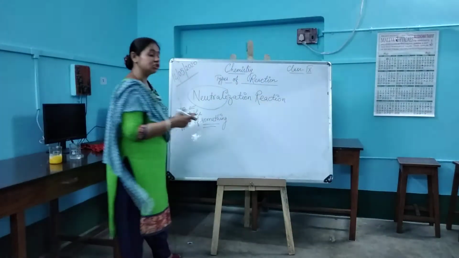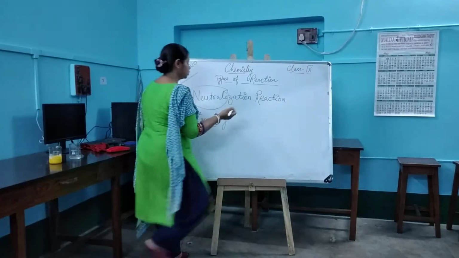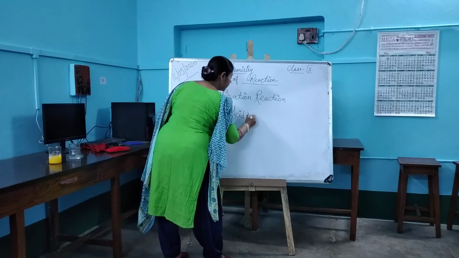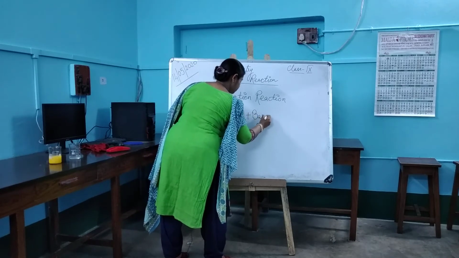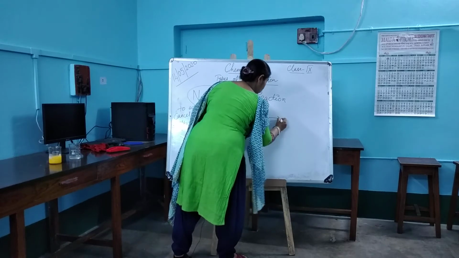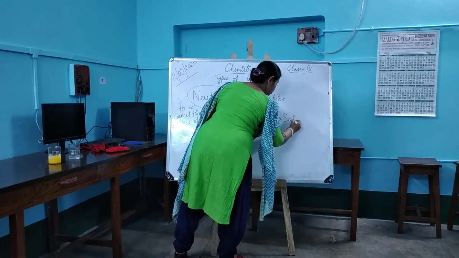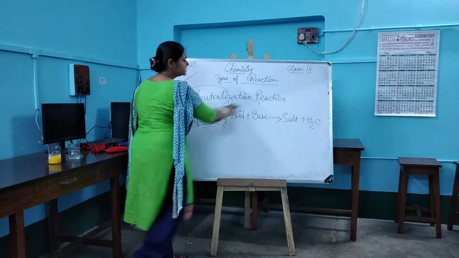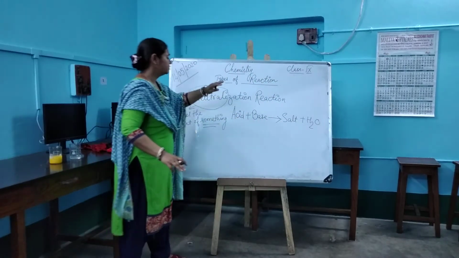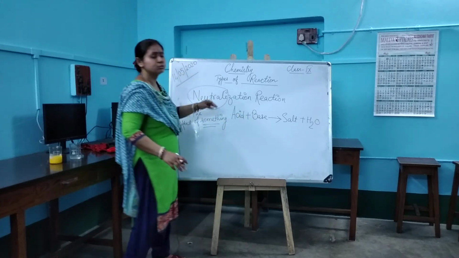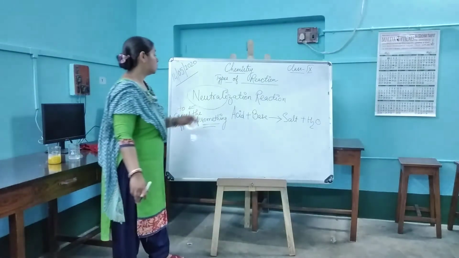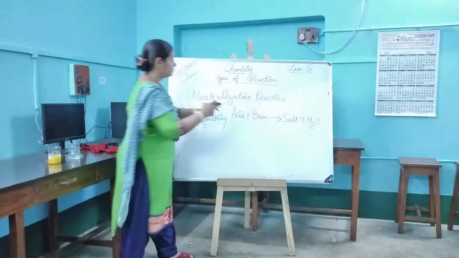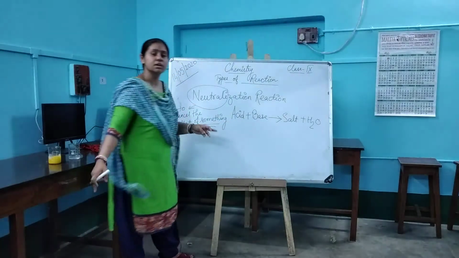I'm showing you the generalized form of a neutralization reaction, that is acid plus base will give you on reaction salt and water. This is a basic generalized form of a neutralization reaction. Now, how are we going to explain it? Over here I'm using an acid and a base.